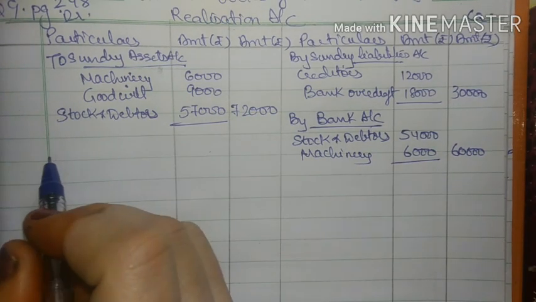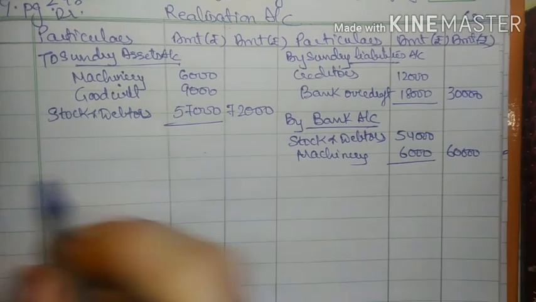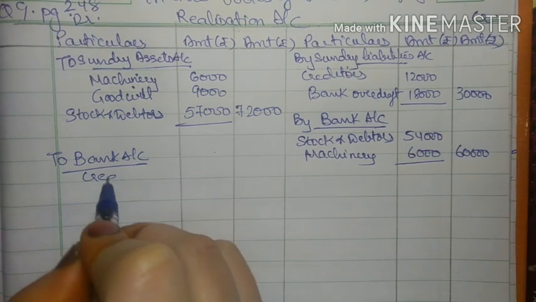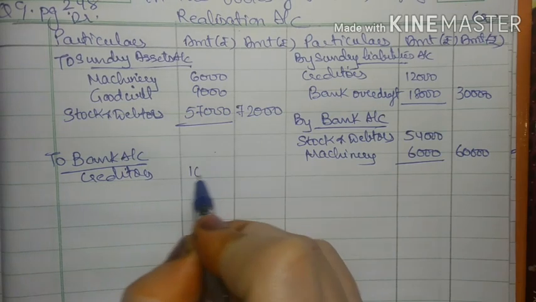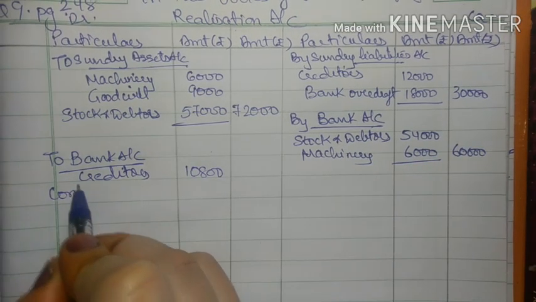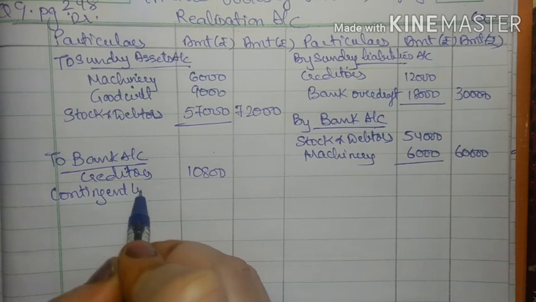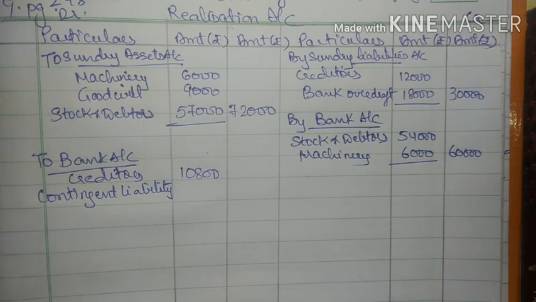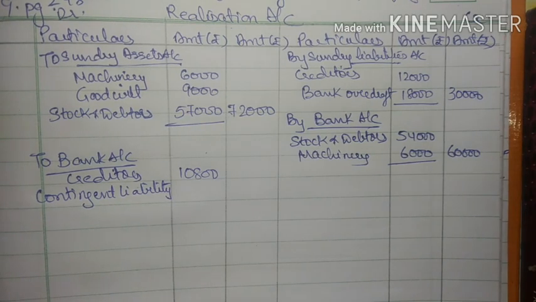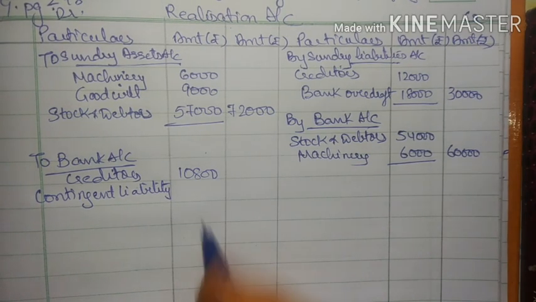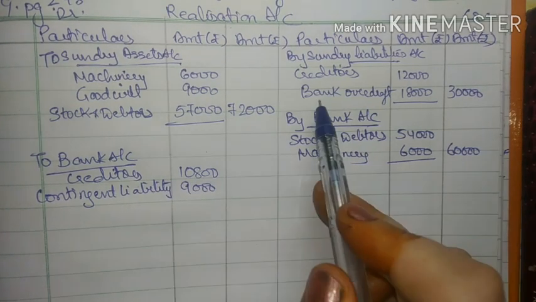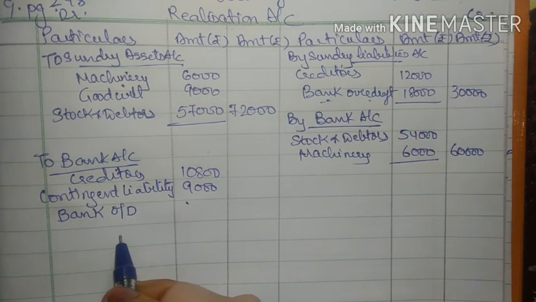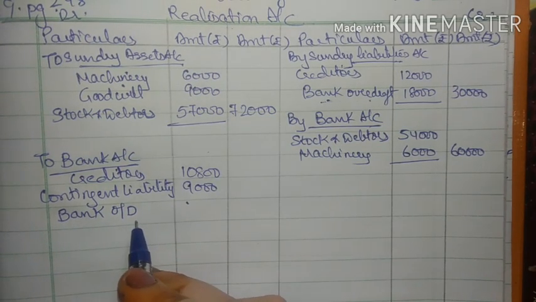So for liabilities, when liabilities are paid, the entry is realization account debit to bank account. Creditors, we have paid 10,800. There was a contingent liability. Contingent liabilities are the liabilities which may or may not arise, right? So contingent liability is of the amount 9,000. Moreover, we have also transferred bank overdraft, but nothing is given about bank overdraft in the adjustment, whether it is paid or not.